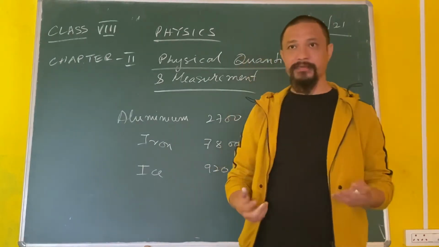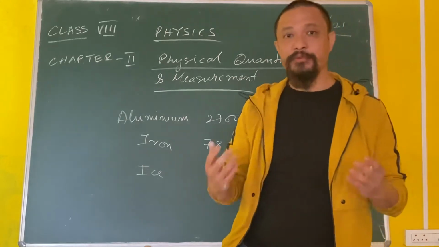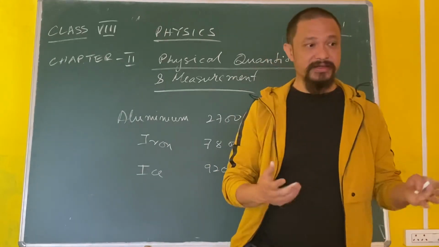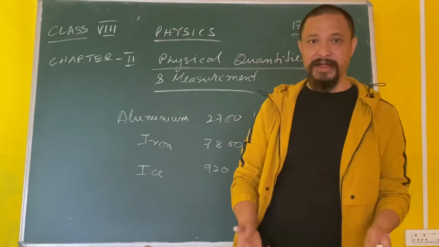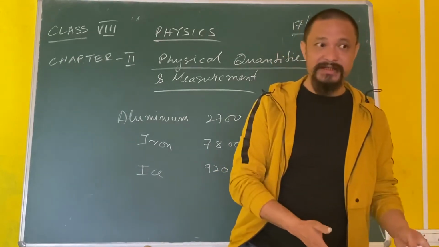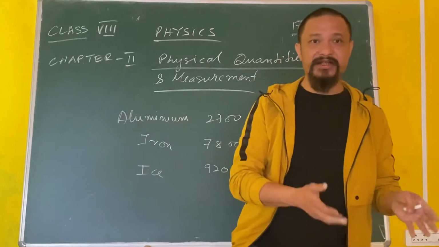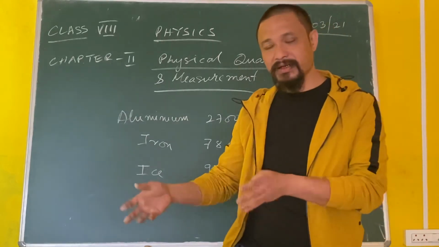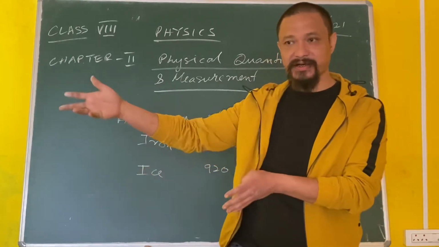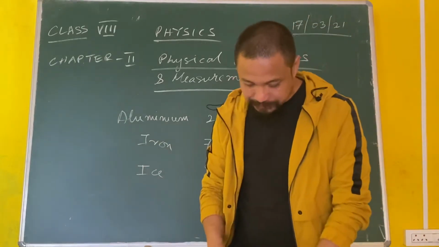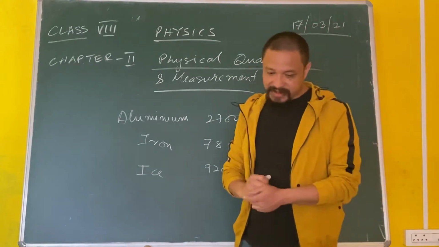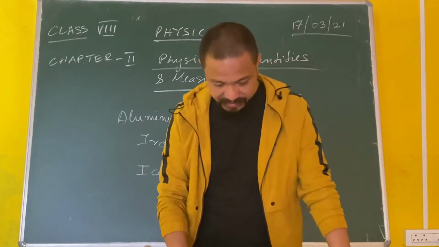Whenever we talk about density, this word is also used in population. The density of population in a certain area is more than the density of population in another area. What do we mean by that? Population density means the number of people in a certain area is more than the number of people in a similar kind of area, the same size area, in another place. Understood? So that is what density is all about. Relative density again comes under density only.